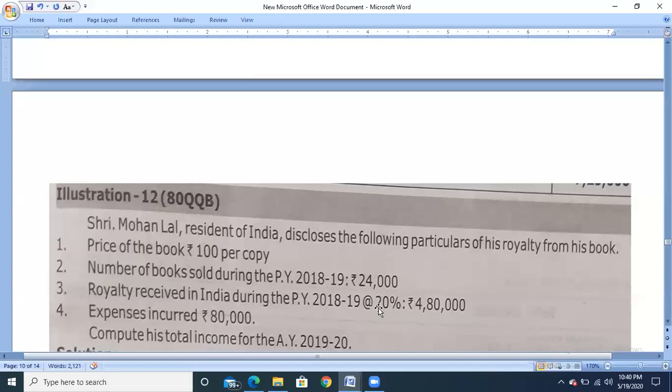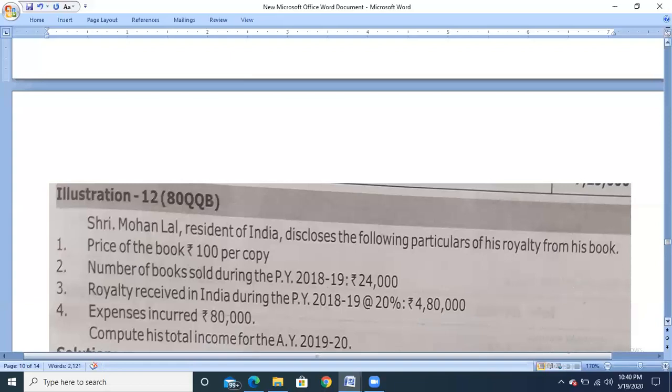Be careful, they have clearly mentioned that he is not receiving it in the form of a lump sum amount, but at a rate of percentage. If he receives it in the form of percentages, only up to 15% can he claim the exemption, not more than that. So here he has received the royalty at the rate of 20%, or the amount 4,80,000, but up to 15% only we can take into consideration. So let us see how we can solve that. Expenses incurred are 80,000. Compute his total income.